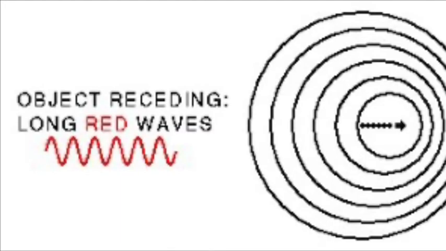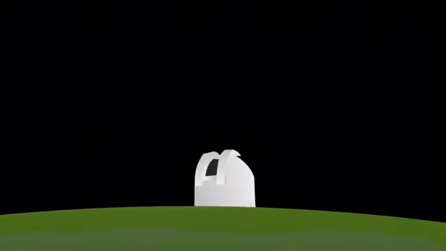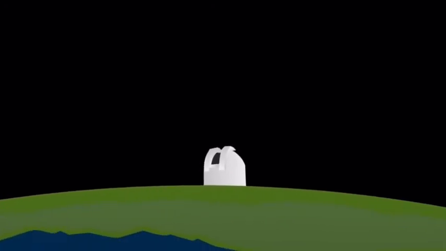Redshift and blueshift describe how light shifts towards shorter or longer wavelengths as objects in space move either closer or farther away from us. When an object moves away from us, the light is shifted to the red end of the spectrum as the wavelength increases and the frequency decreases. If an object moves closer, the light moves to the blue end of the spectrum as its wavelength decreases and frequency increases. Redshift is a key concept that helps us understand the expansion of the universe.